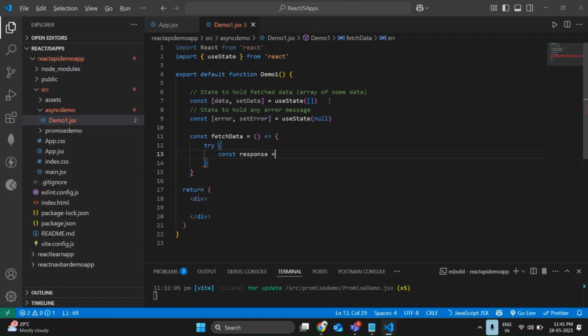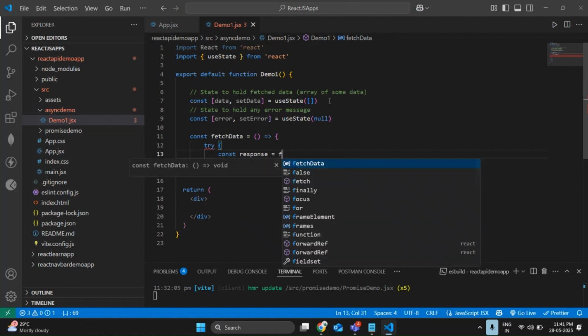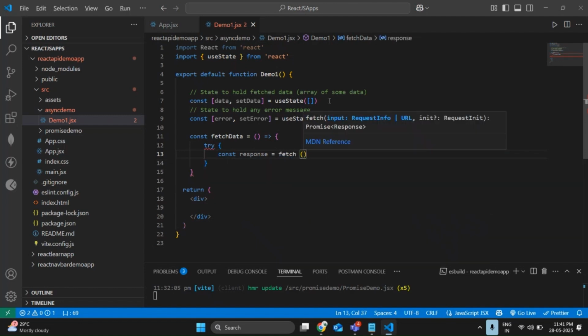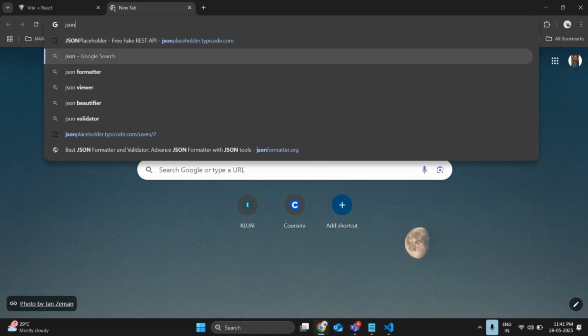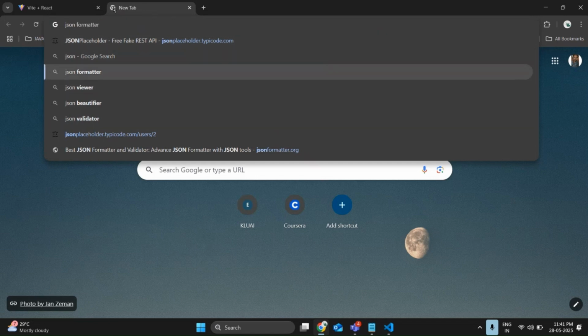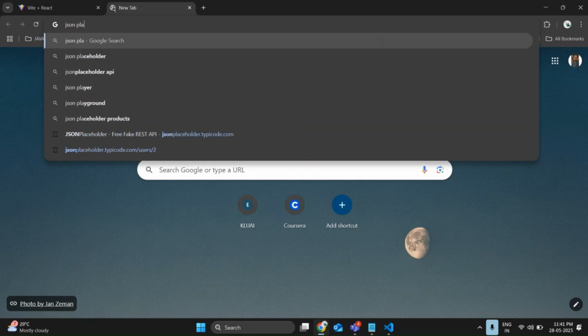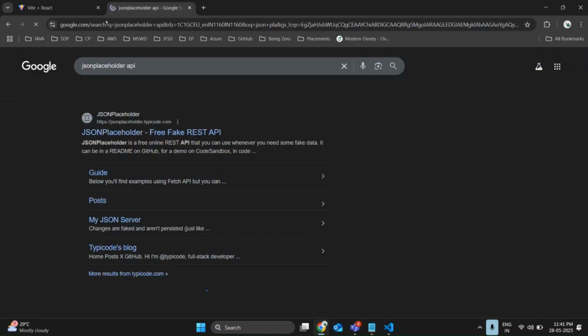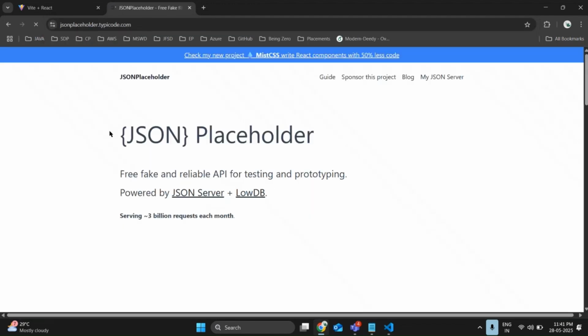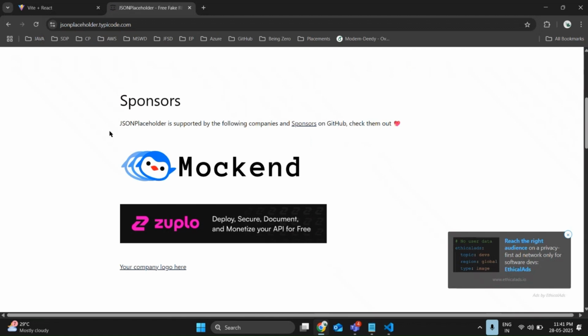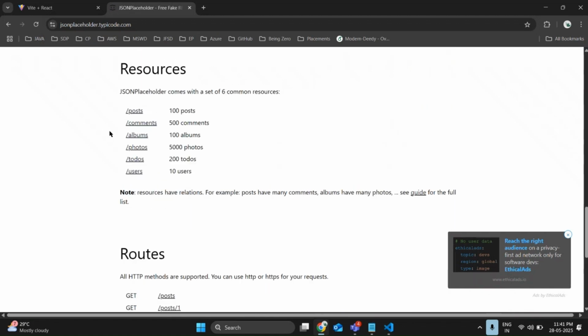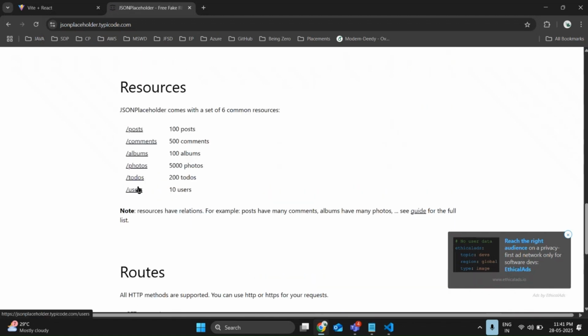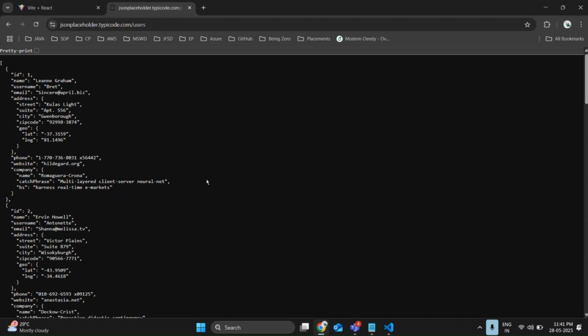Constant response is equal to fetch of some data. Let me use some random data here, the JSONPlaceholder API, from some fake REST APIs we can use. We'll use users directly.